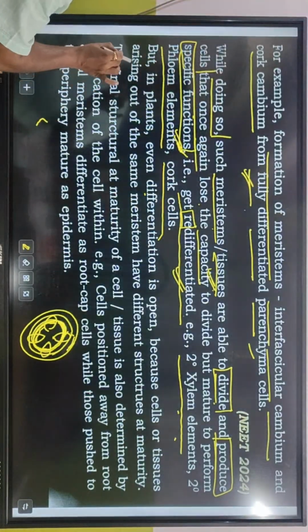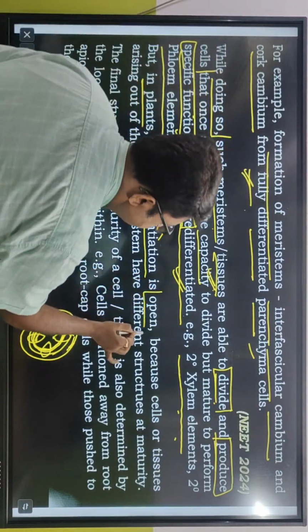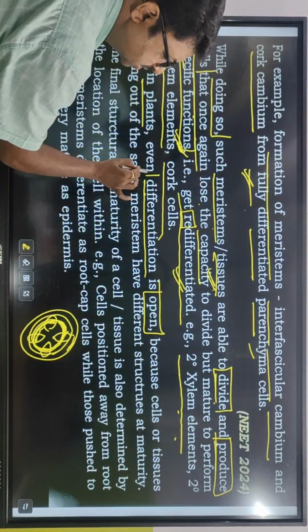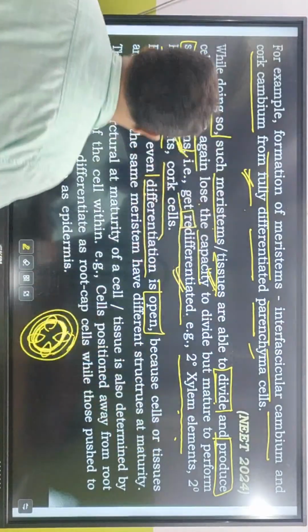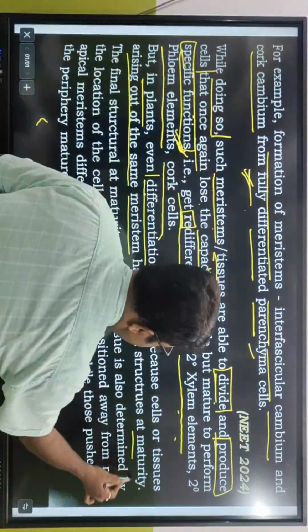Clear? But in plants, even differentiation is open. In plants, even differentiation is open because cells or tissues arising from the same meristem have different structures at maturity.